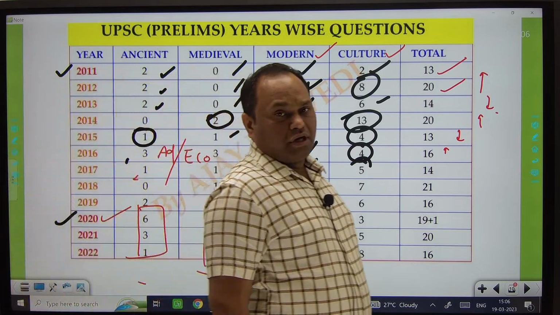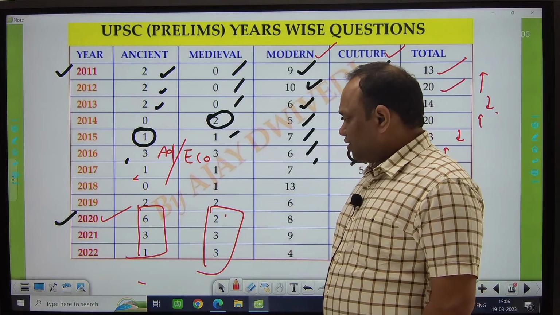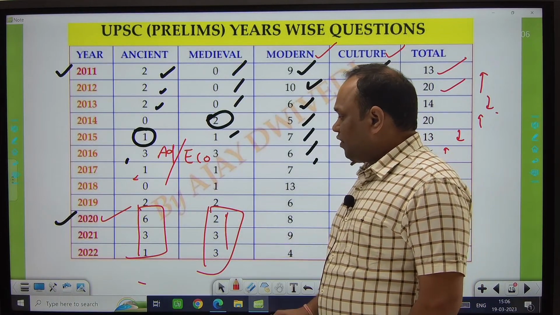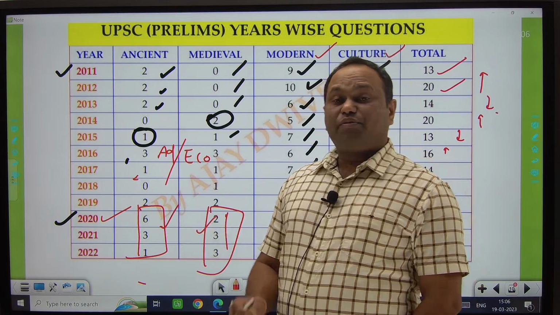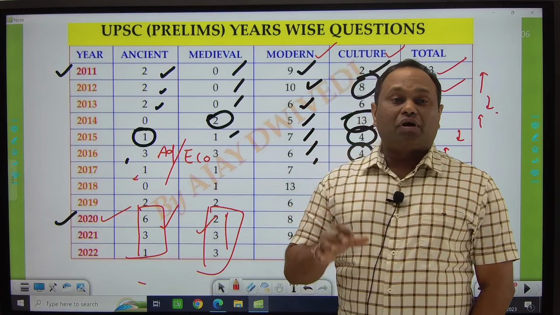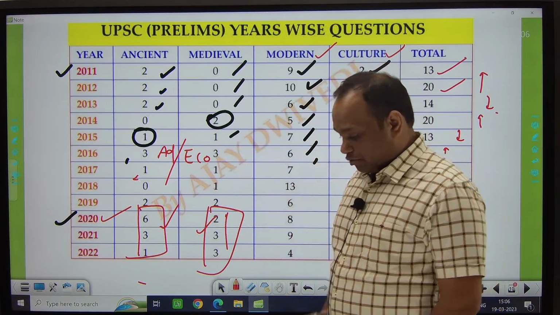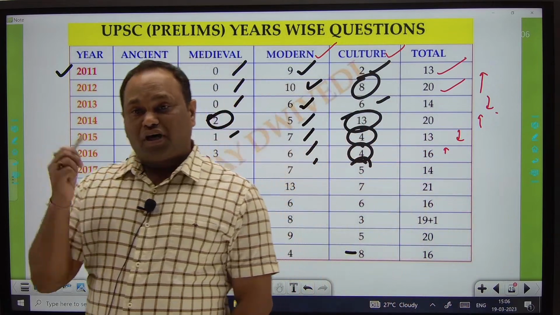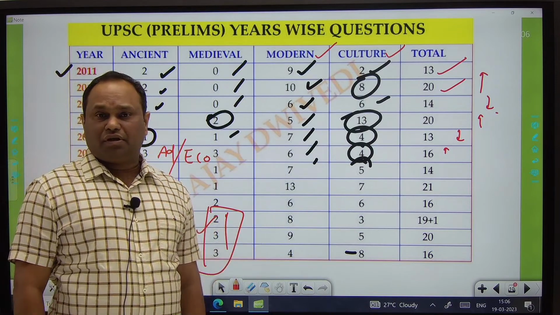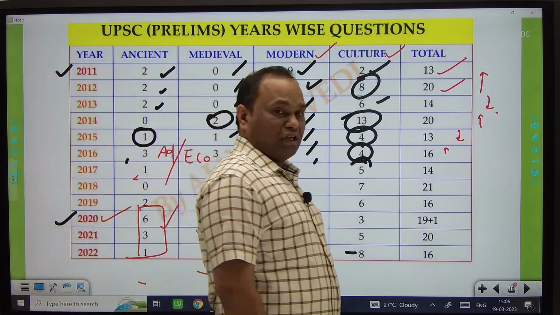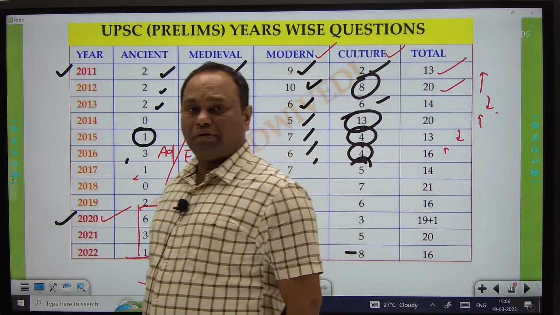If we see the questions of 2021 or 2020 in ancient as well as medieval history, we find that questions were asked from the political history segment. Like there was a question about Genghis Khan. It was concerning political history. About Muhammad bin Tughlaq in medieval history, it was also concerning political history.